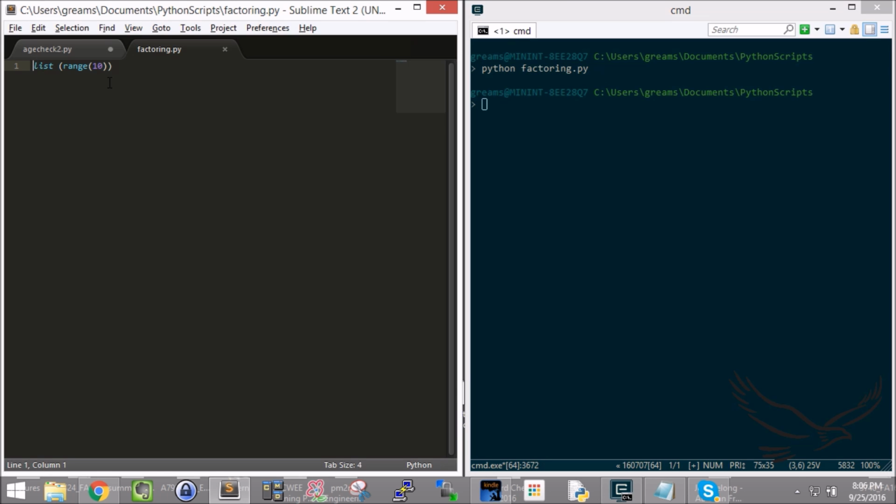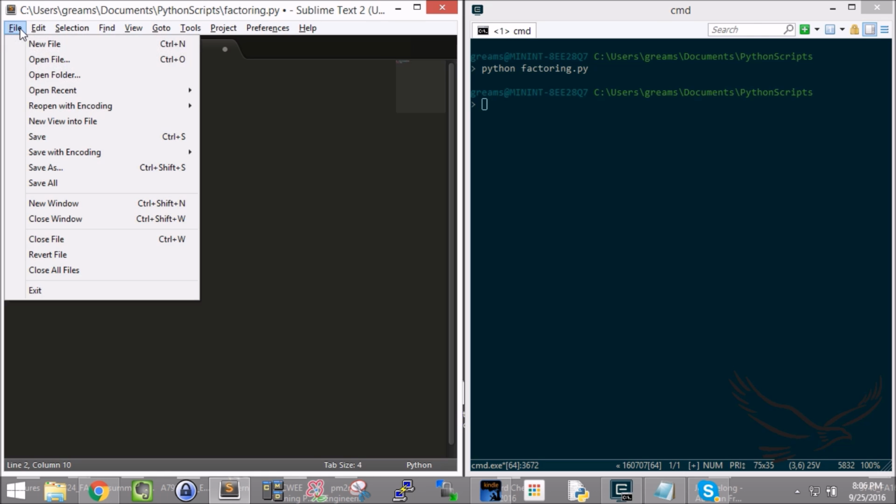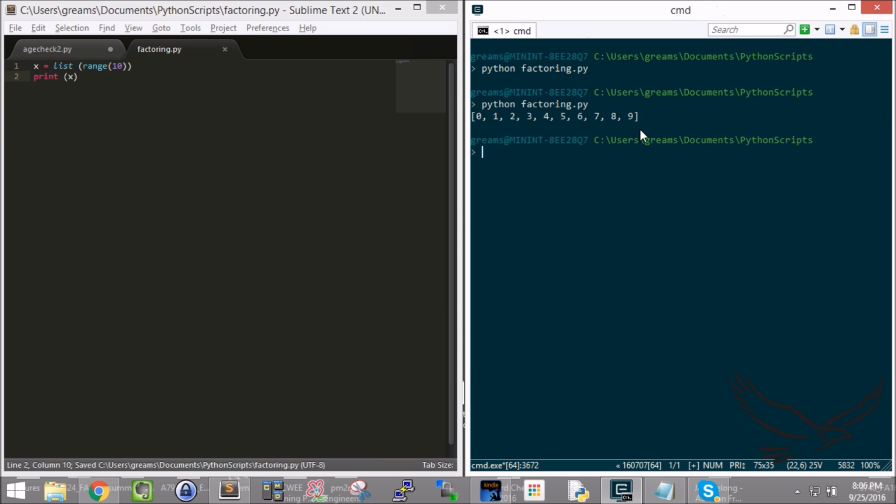Let me see if x equals this, and now print x. There we go. That's what we're looking for. So notice that I've set x equal to this list, and the list is everything in the range of 10 digits. And then print x gives me that printed list. And so you're seeing a list of numbers, right? Rather than what we were doing before, which is iterating through each number and then doing a print statement.